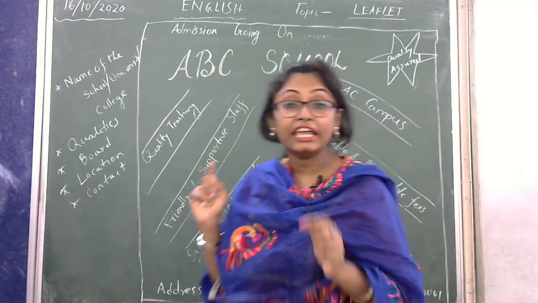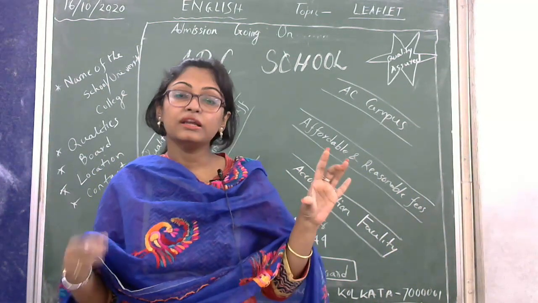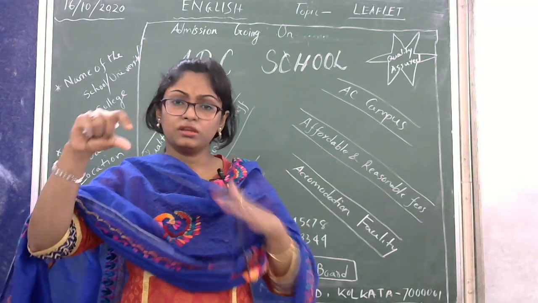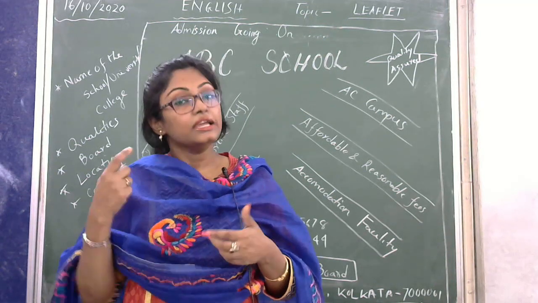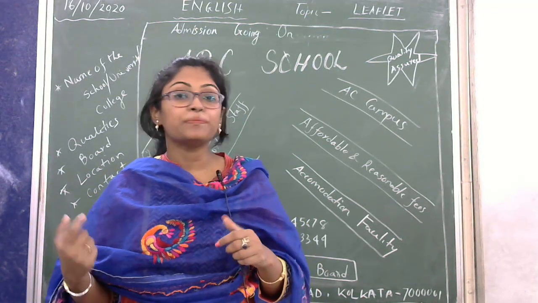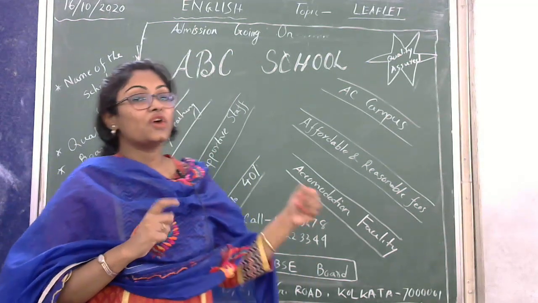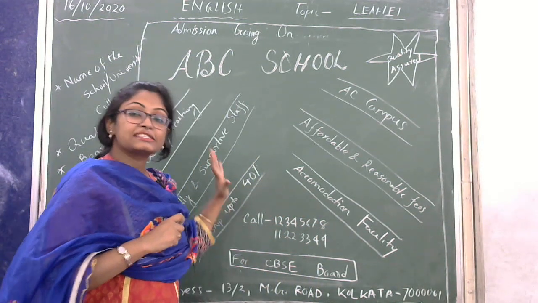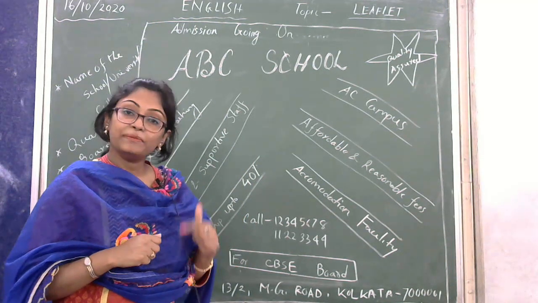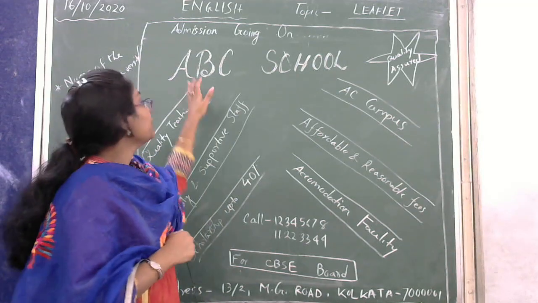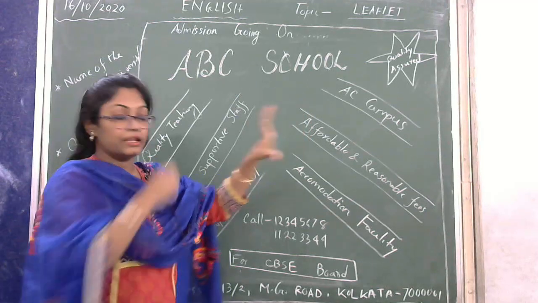So the name of the product will be different. It has to be bigger than the other information. The font should be bigger, and the style also has to be different. Otherwise, the person will not notice it. If you just have a quick look at my leaflet, what is the thing that draws your attention? That is the name of the school, ABC school. I have written ABC school in a bigger font, in a different style.